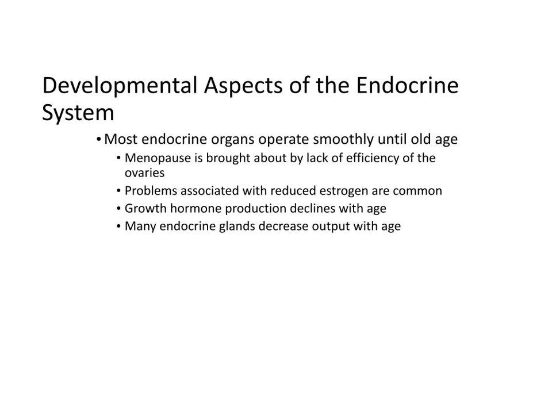Endocrine organs are generally functional throughout your life. However, in women, menopause is when the efficiency of the ovaries decreases, and so estrogen production starts to slow dramatically. And there are some problems like hot flashes and things associated with reduced estrogen. Growth hormone production also declines with age, so that's much more common in children than it is in adults. And many endocrine glands decrease output with age.